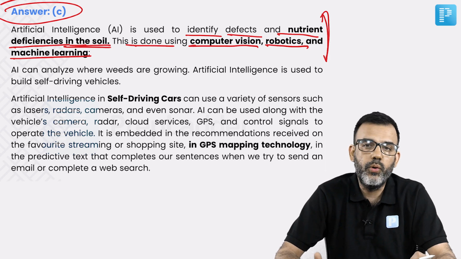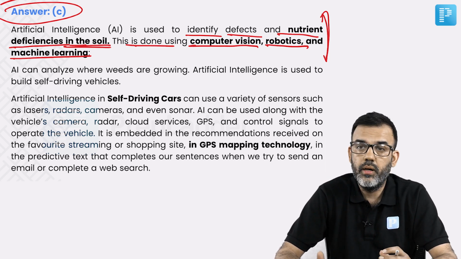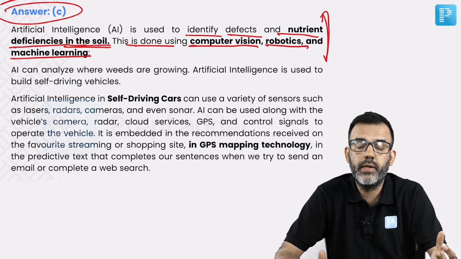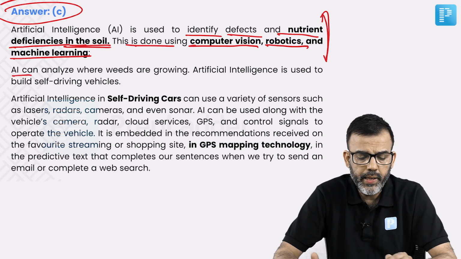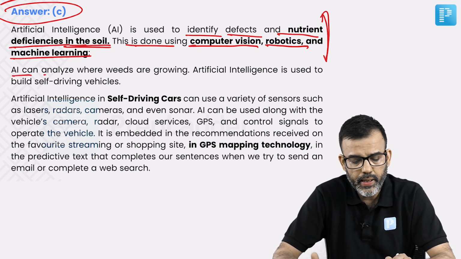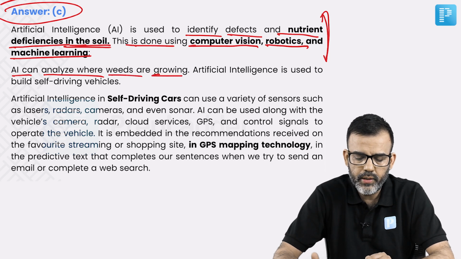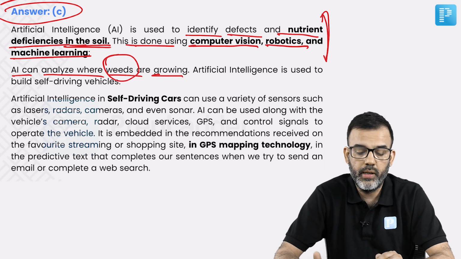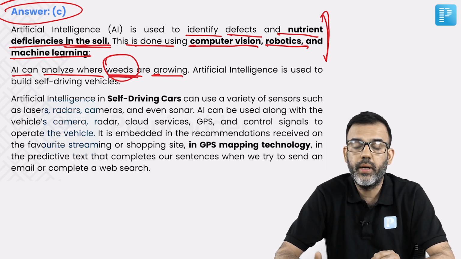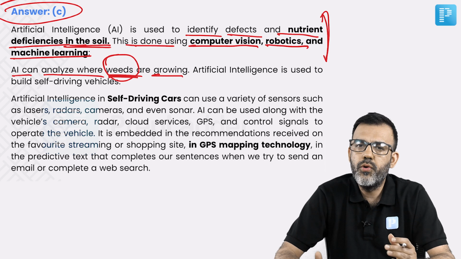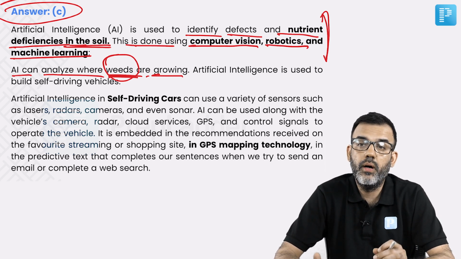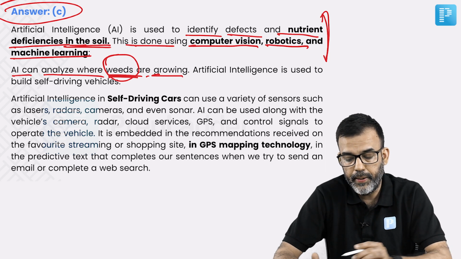If AI can be used, then a very, very enormous, huge opportunity is lying open with the advent of this artificial intelligence technology. AI can also analyze where weeds are growing. Weed development is a very important aspect of agriculture, and uncontrolled weed development can also be ascertained by AI.